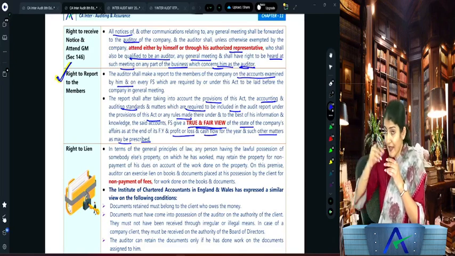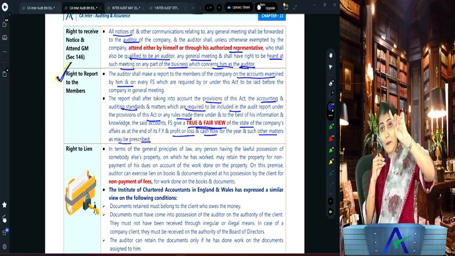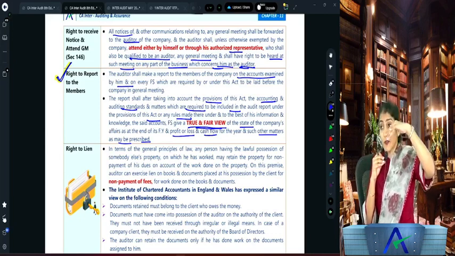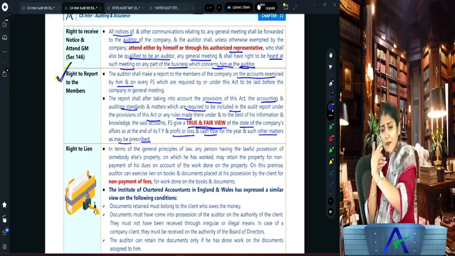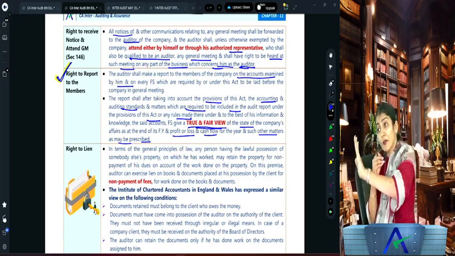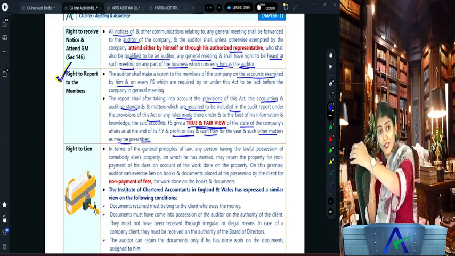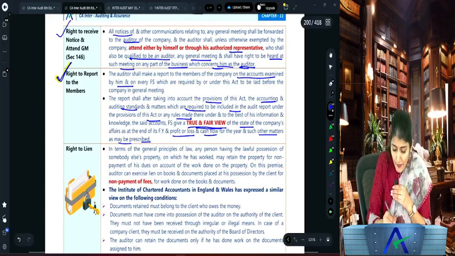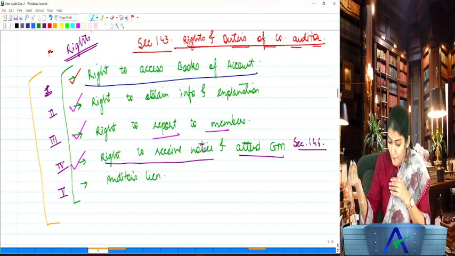Are you understanding that? So all notices should be served to the auditor. Then unless exempted by the company, the auditor should attend any general meeting either by himself or through his authorized representative. The authorized representative should also be qualified to be an auditor. And what do we say? Right to be heard at the meeting only on that part of the business which concerns him as an auditor. So that's the right to receive the notice and attend the general meeting. That's the fourth right of the company auditor.